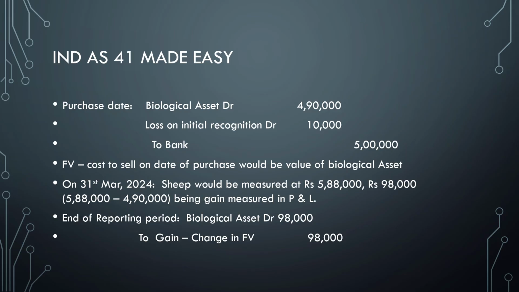So first of all, the two entries. Let's quickly summarize it: biological asset, loss on initial recognition to bank. Quickly you need to bridge, like I told, sheep. So Ind AS 41 applies. Then do both the computations. Then the gain will be recognized in P&L. Be very careful: for example, in Ind AS 19, etc., those actual valuation gains only are recognized in OCI. This all gain should be recognized in P&L.